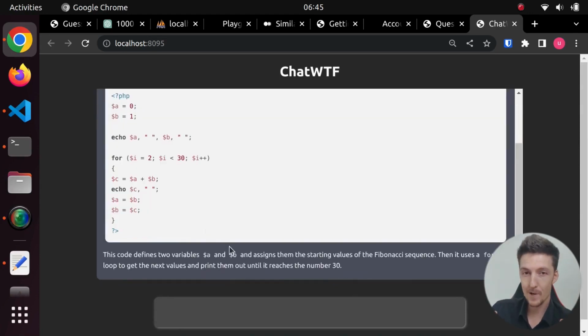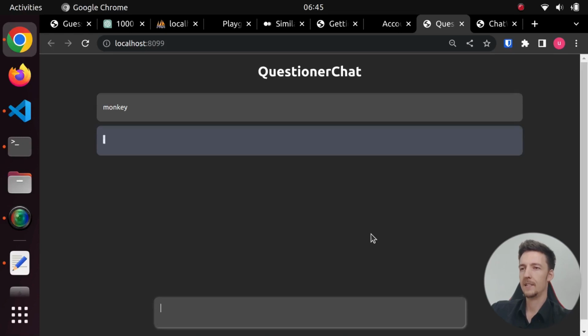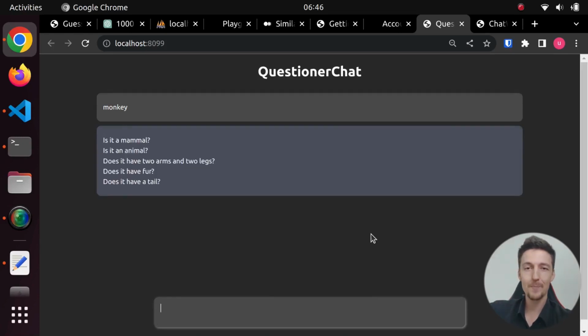So I repurposed this chatbot and I created questioner chat. And here I can write a word like monkey, and then it will think for a while and it will spit out some questions for me. Is it a mammal? Is it an animal? Does it have 2 arms and 2 legs? Does it have fur? Does it have a tail?